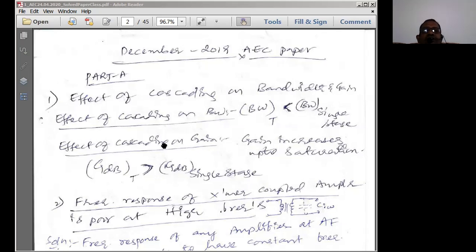So what is the result? What is the effect of cascading on gain? The total gain of the amplifier will definitely be greater than the gain of the single stage amplifier. Then as the gain increases, what will happen? Its bandwidth is going to decrease with respect to the single stage amplifier, so that the gain bandwidth product always remains constant. So in the exam, what you have to do? First point, effect of cascading on bandwidth: the bandwidth with cascading decreases compared to the single stage amplifier.